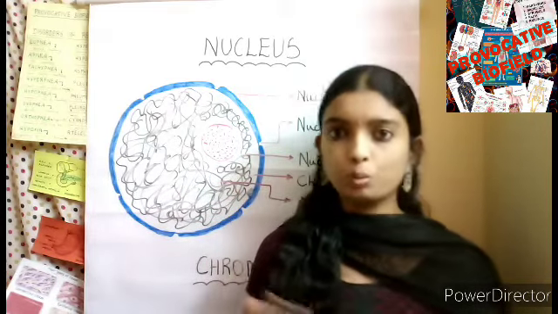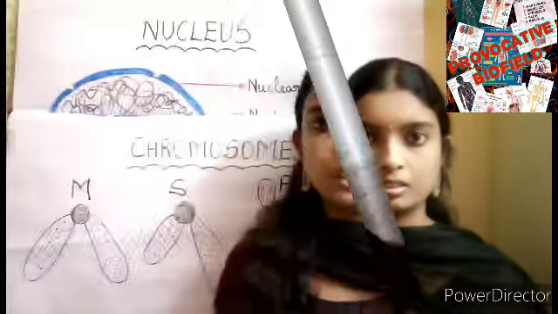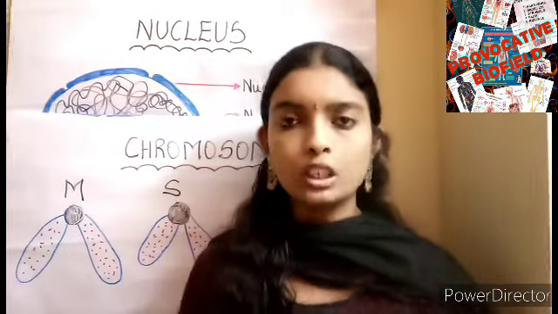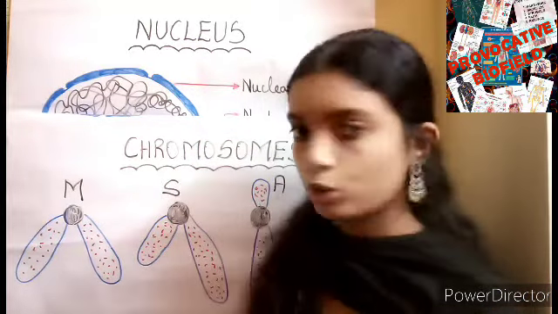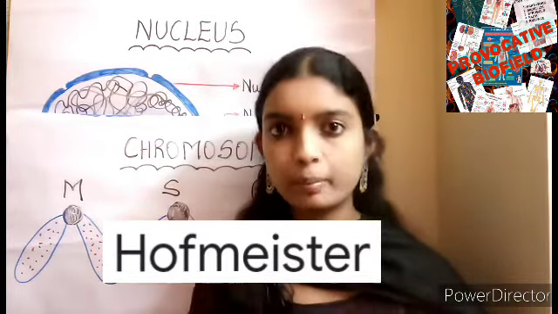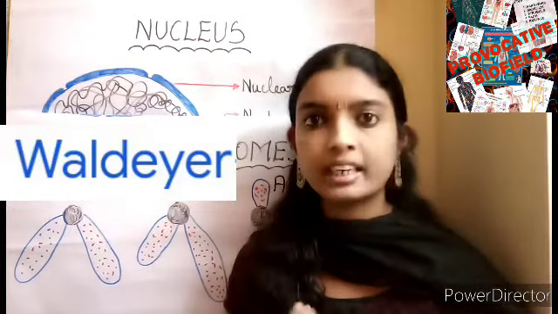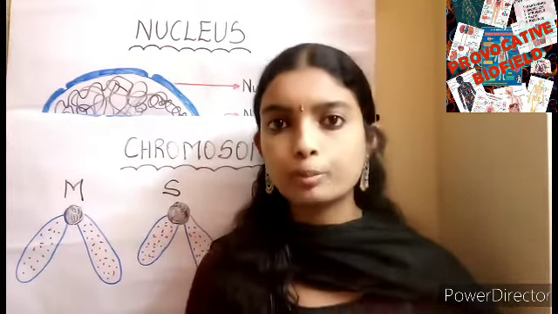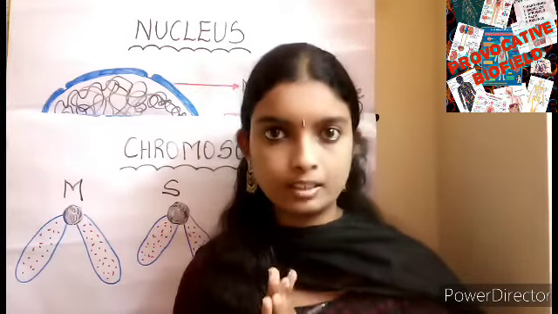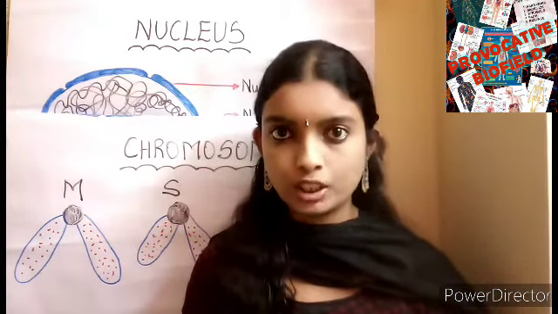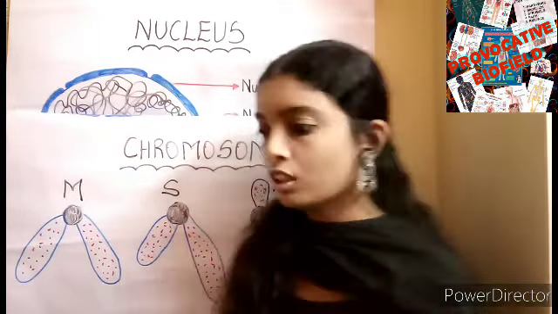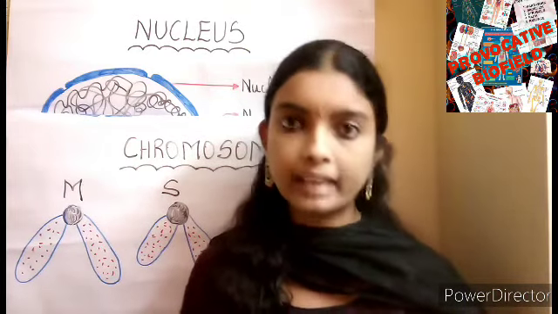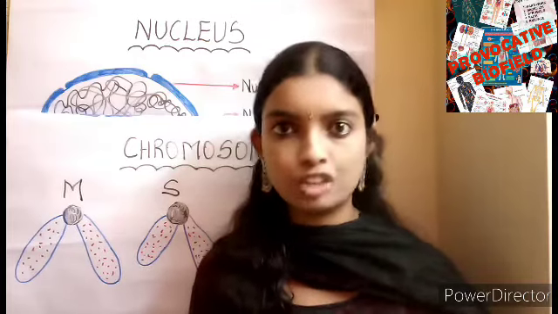Next, we are going to see about the chromosomes. As I said before, chromosomes are a highly condensed form of chromatin material. Chromosomes were discovered by Hofmeister, and the name chromosome was given by Waldeyer. These chromosomes contain genes, and each gene is responsible for one hereditary character of the organism. Genes contain information for the inheritance of characters from the parents to offspring of the next generation.